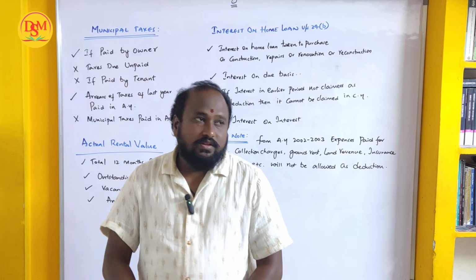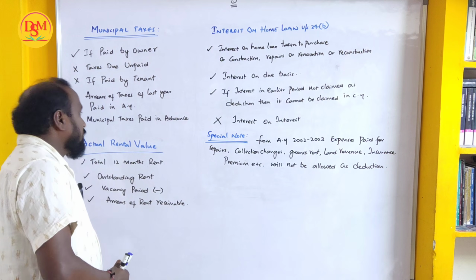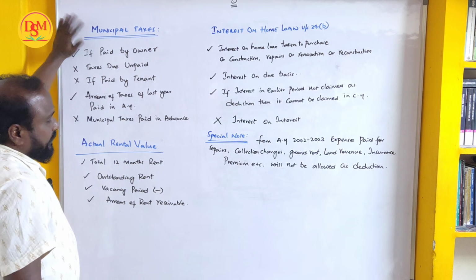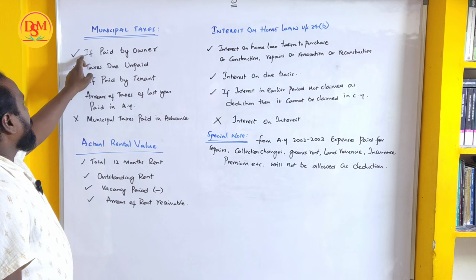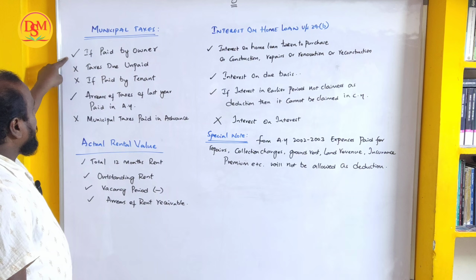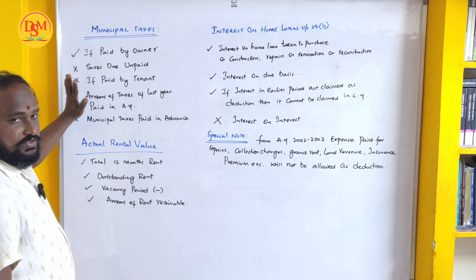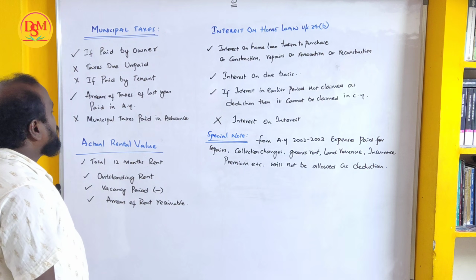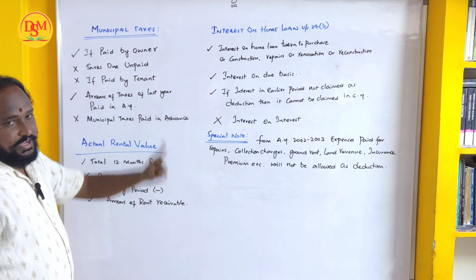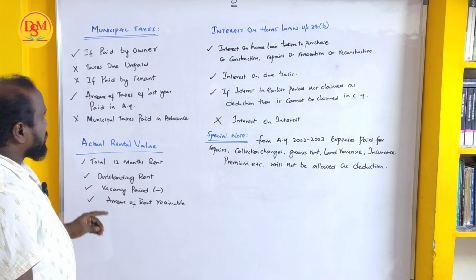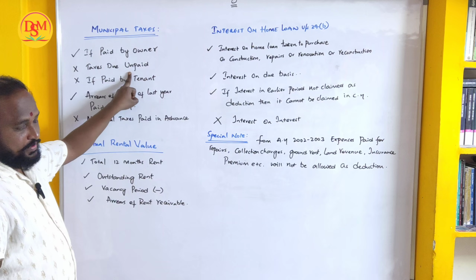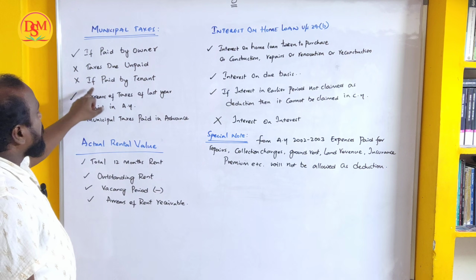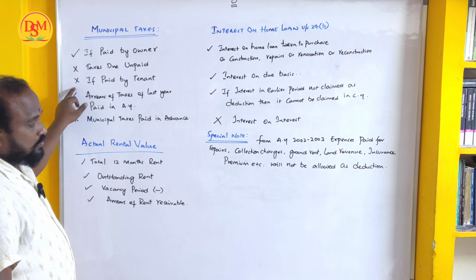These are certain points you have to note while doing the sum. First is municipal taxes. What I have marked as right, you have to take, and what I have marked as wrong, you should not take. If the municipal tax is paid by the owner, we have to deduct it from the gross annual value. Taxes due but unpaid, municipal tax we have not paid, should not be taken. If paid by the tenant, no.